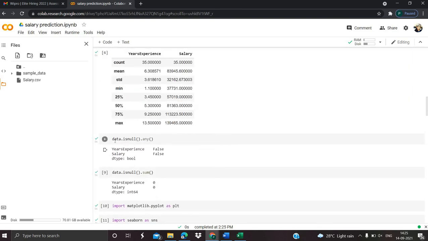Next one is data.isnull().any(). Any is used because I have to check each and every column, not each row. For that purpose we have used the any function. Next, for the visualization purpose, I have used Matplotlib and Seaborn libraries for the data visualization.